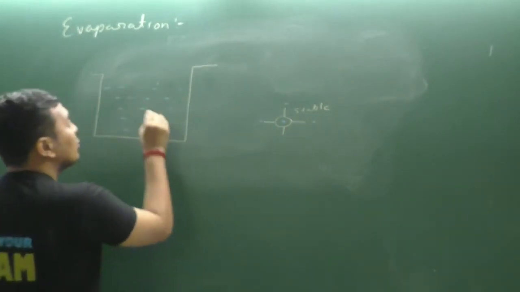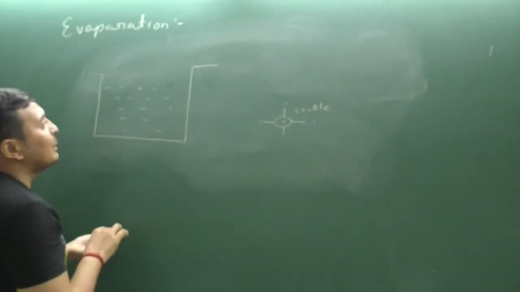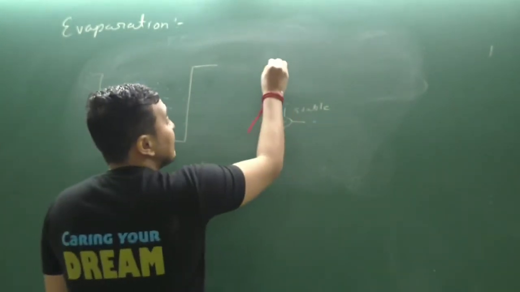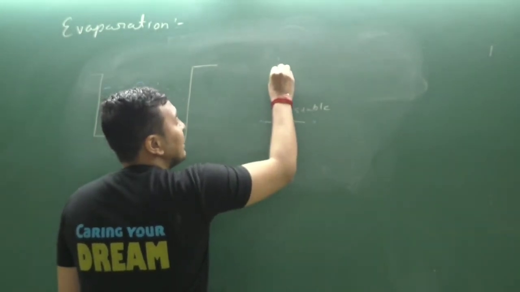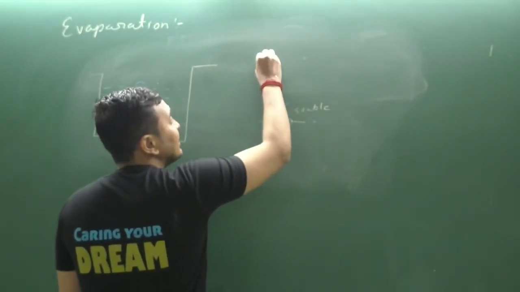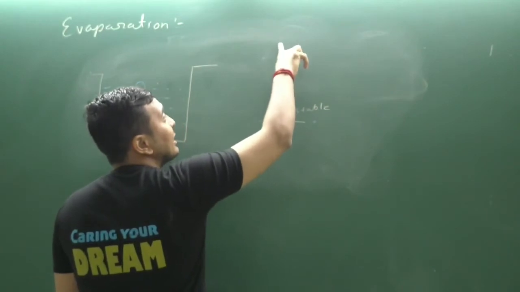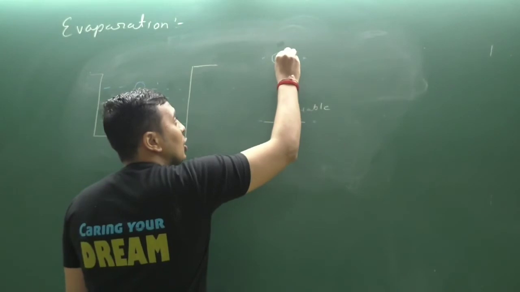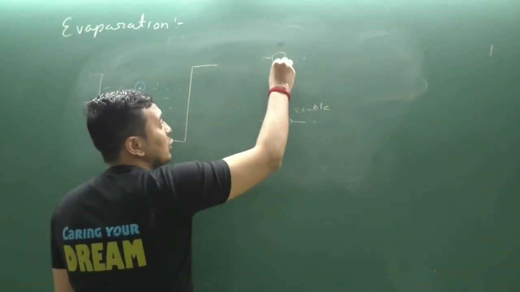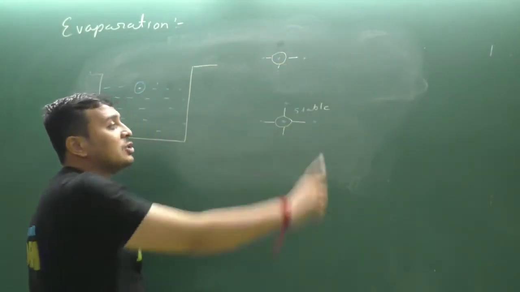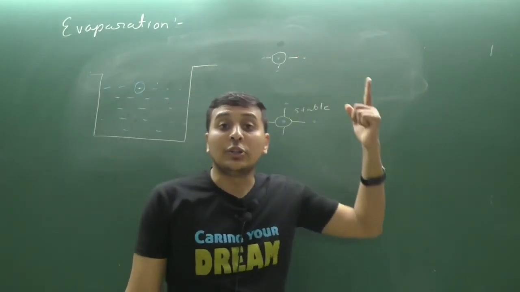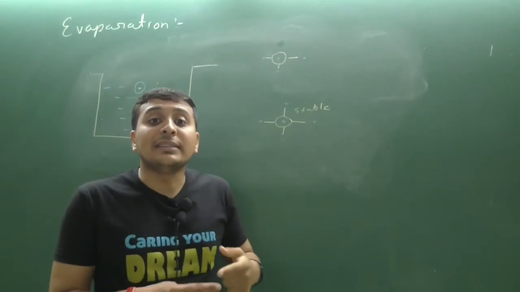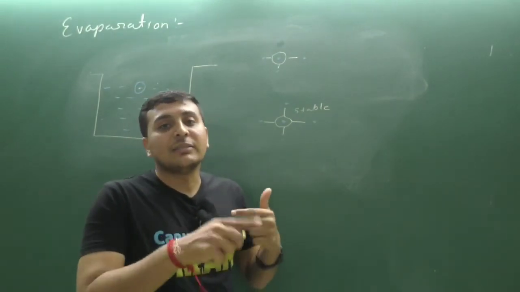But what about the surface particle? If there is a particle on the surface, then that surface particle has a particle below it on one side, on the other side, but there is no other particle on the top side. So this particle is not stable because there is a force of attraction from three sides, but there is no force of attraction from the top side. Clear?